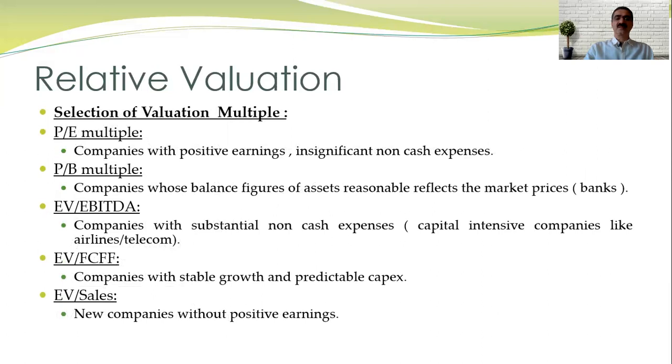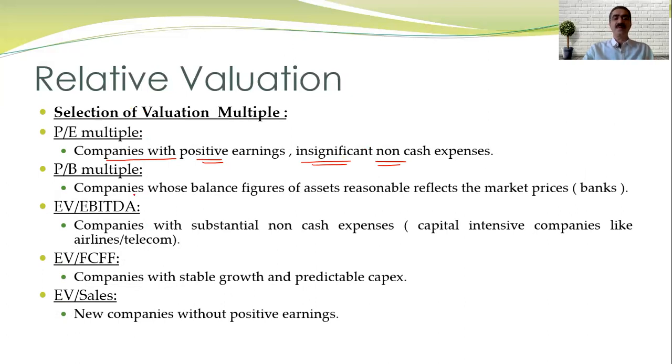So how to select the multiples? So P multiples, the companies with the positive earning and insignificant non-cash expenses. They do not have the significant non-cash. So if depreciation is higher, then this P multiple is not good.